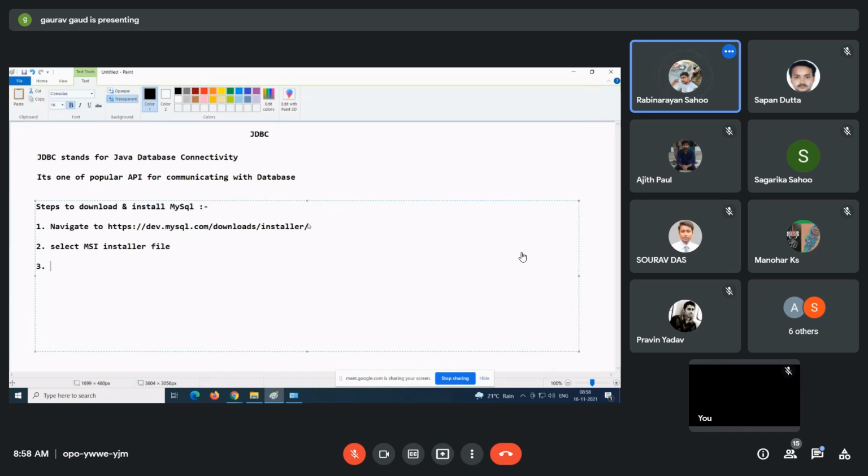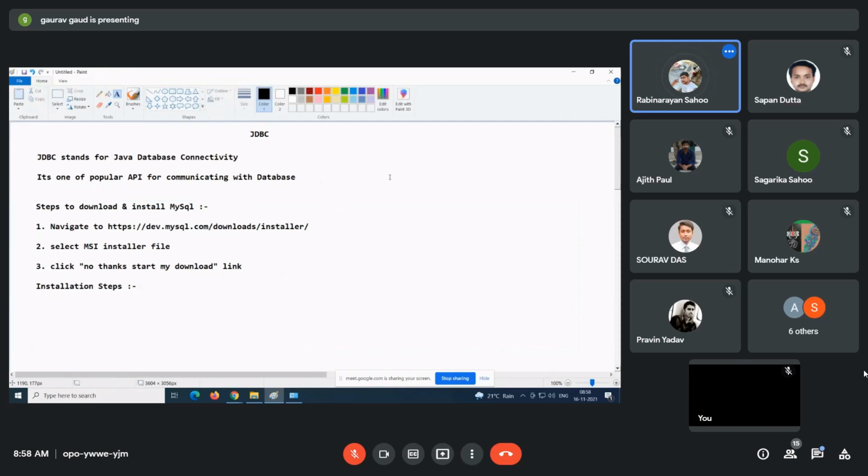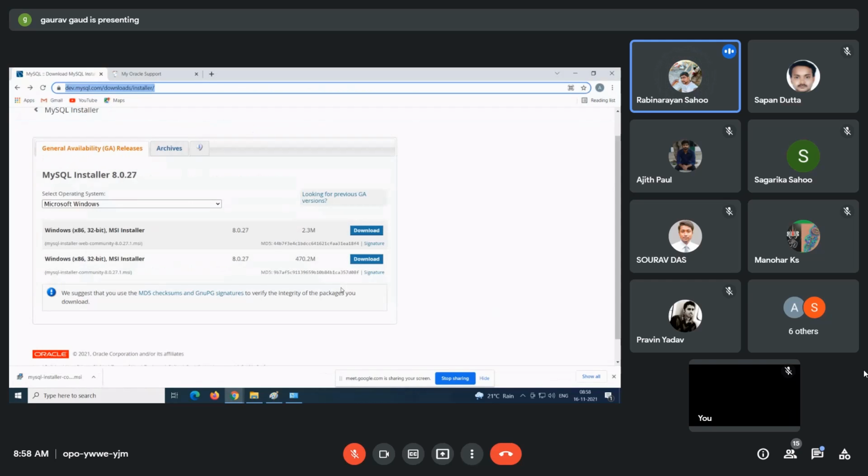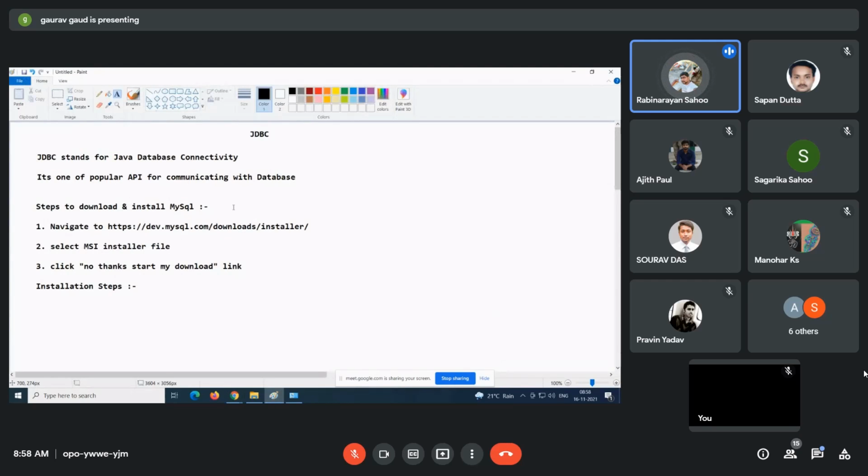Third, click on the no thanks and start my download link. Once it is downloaded, we just have to double click and install. Installation steps we will also see. Guys, until it is done, you note this down.